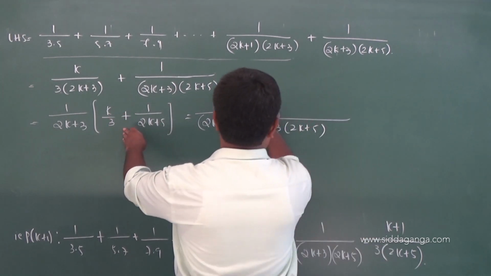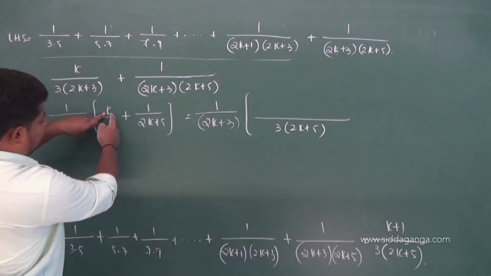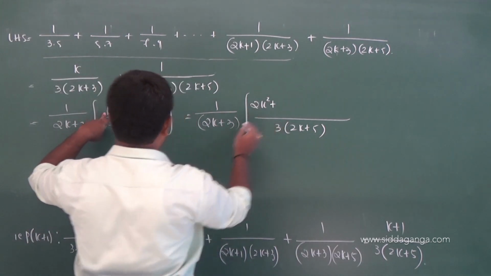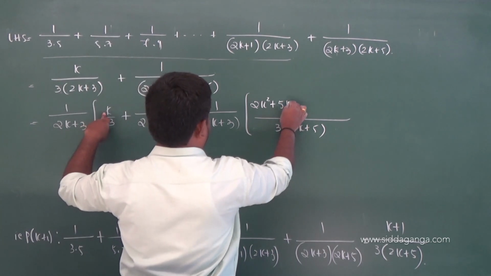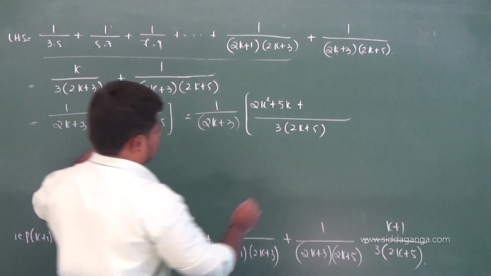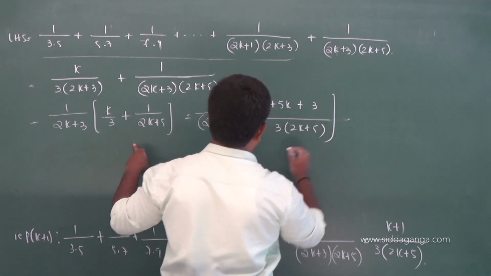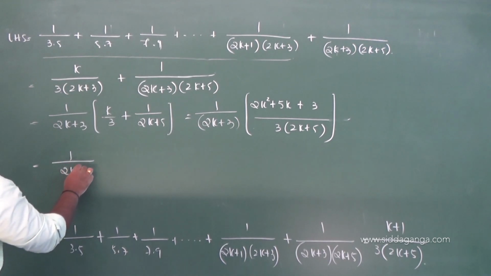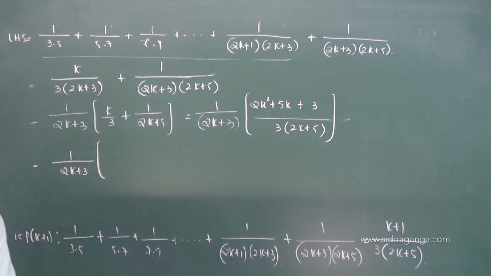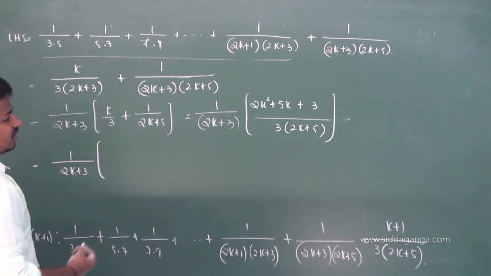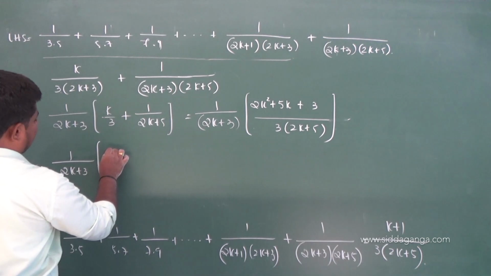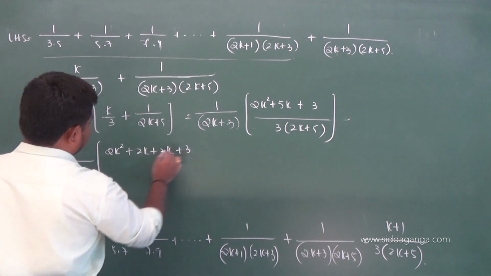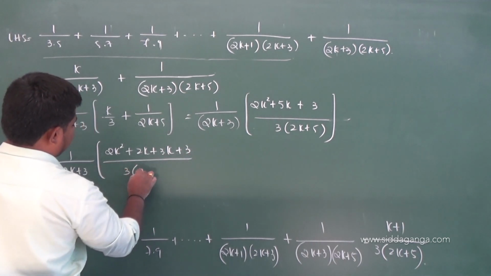So k into this: k into 2k is 2k square plus 5k, plus 1 into this. How do you get? 1 by 2k plus 3 into 2k square plus 5k plus 3. Let me factorize. 2 3 is 6, right? So 2k square plus 2k plus 3k plus 3, by 3 into 2k plus 5